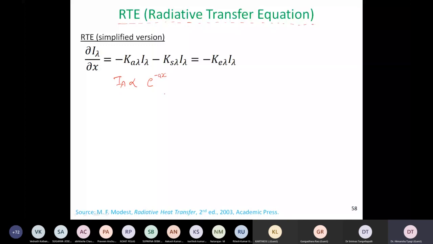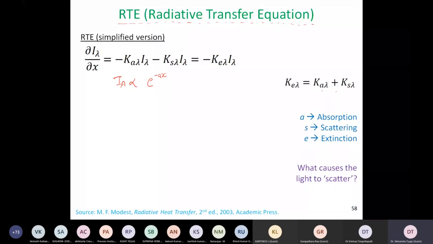We will figure out how to solve it, and what these 3 subscripts are. Ka stands for the absorption coefficient, Ks stands for the scattering coefficient, and if we add them together, Ka plus Ks, we get Ke, the total extinction coefficient, which is the sum of the absorption caused by a material and the scattering caused by a material.